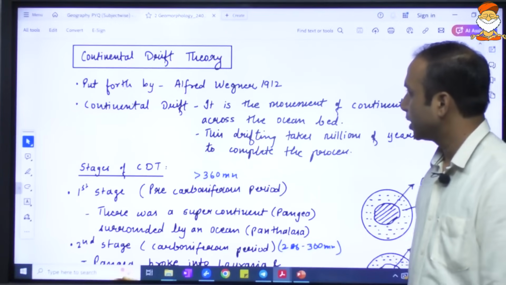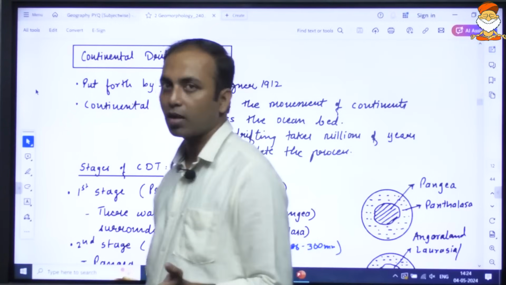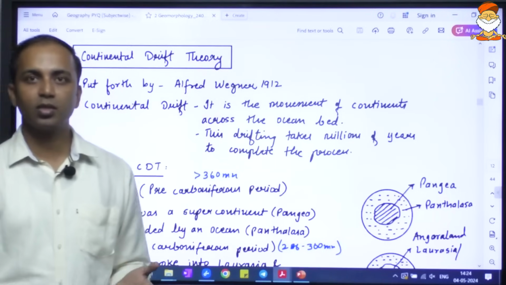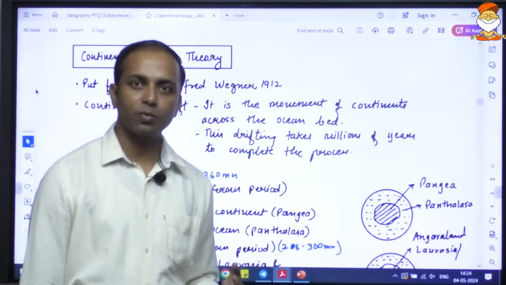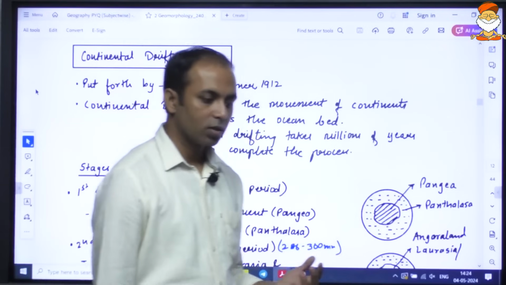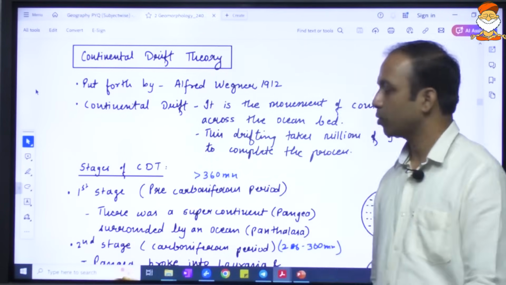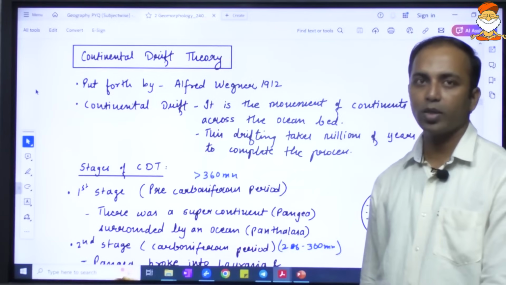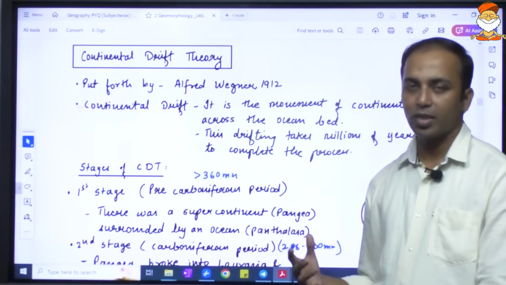With respect to the continental drift theory, everyone is aware about this theory. This was the first theory which was postulated to explain how the continents were formed. Basically, Alfred Wegener, way back in 1912, came up with this theory. According to him, Earth, what it looks like today, is not what it was in the past.